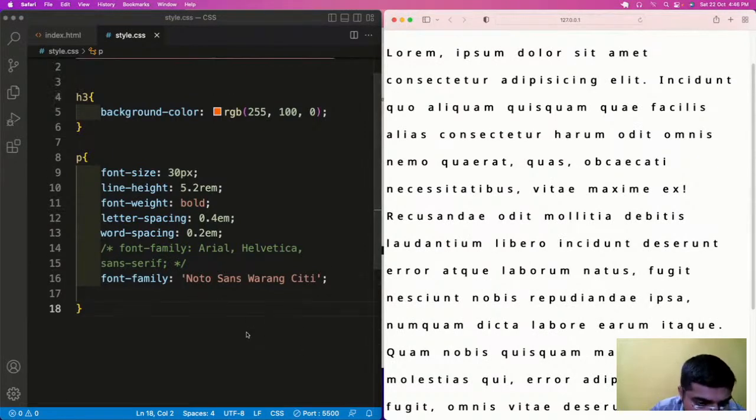Now, after this font properties, if you have noticed here, I have added here PX, REM and EM. So what is this PX, REM and EM, my dear friends? Here, this PX, REM and EM are basically units of measurements. Okay,